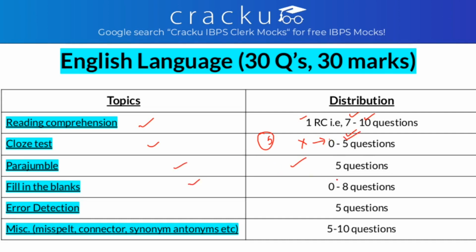Fill in the blanks, you get 0 to 8 questions. What type of fill in the blanks? It can be single filler, double filler or triple filler. So you have 0 to 8 questions from them. After that comes error detection. In error detection you get 5 questions, and in miscellaneous you have 5 to 10 questions. What is miscellaneous under the topic English language? They are spelling mistake type, sentence connector, synonym, antonym, idioms, phrases, and so on. So these are the miscellaneous questions from English language.